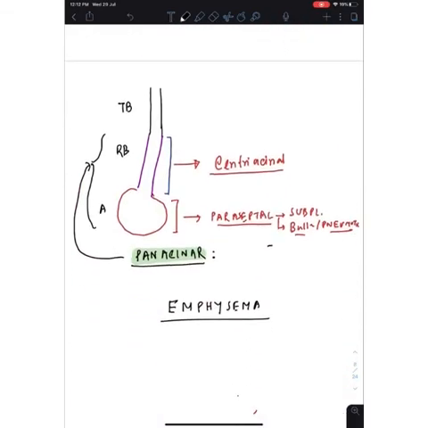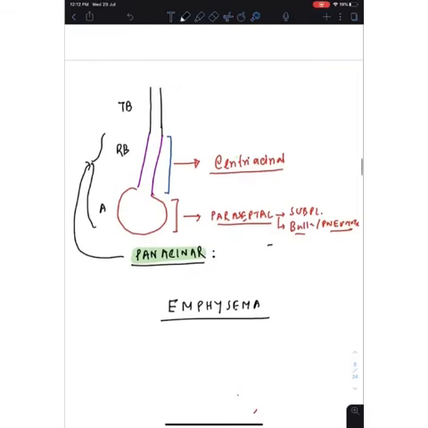Now there are types of emphysema. We have the terminal bronchiole, then the respiratory bronchiole, and the alveolus. So we all know that. If the emphysema only affects the respiratory bronchiole, that is known as centriacinar, and that is the most common type, mainly seen in the apical region. Centrally, the respiratory bronchiole, with the terminal bronchiole and alveolus on the two sides. So this is known as centriacinar, most common, and C for C, it is seen in case of COPD. So COPD, centriacinar, most common, apical.